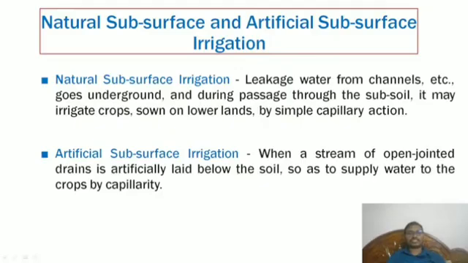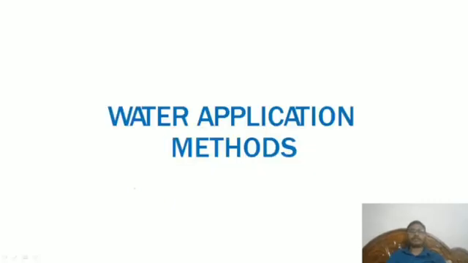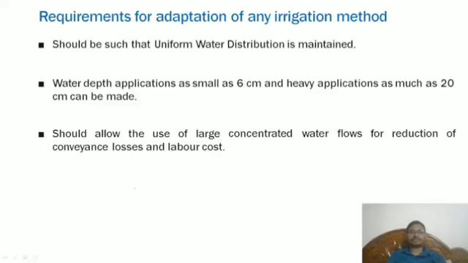Now what is natural? Leakage water from canals goes underground, and while passing through the subsoil, it may irrigate crops on lower lands by simple capillary action. This is a way we can remember capillary action. When streams are open jointed, drains are artificially laid below the soil so as to supply water to the crops by capillarity.